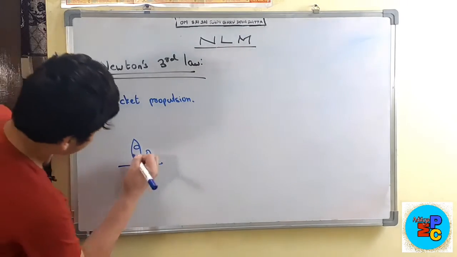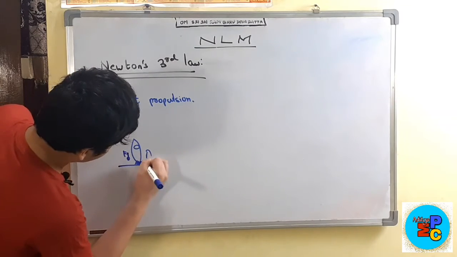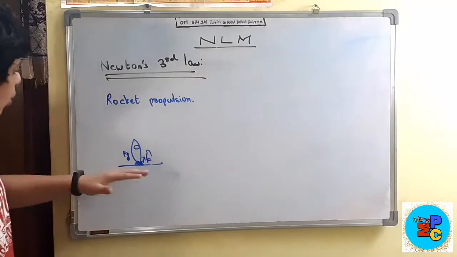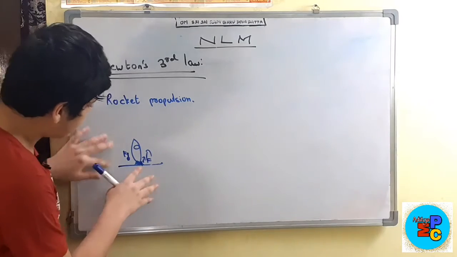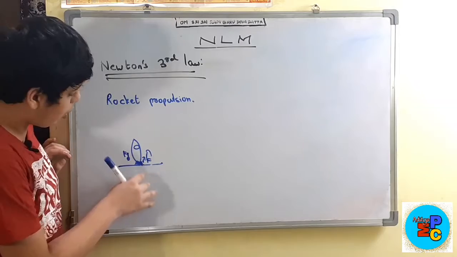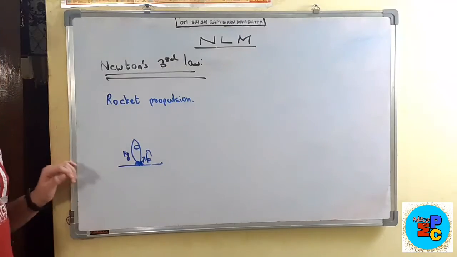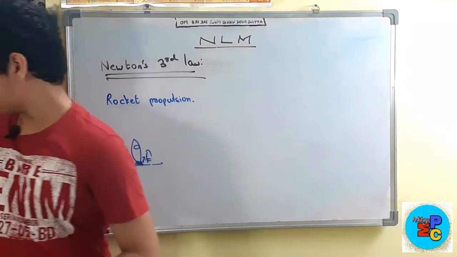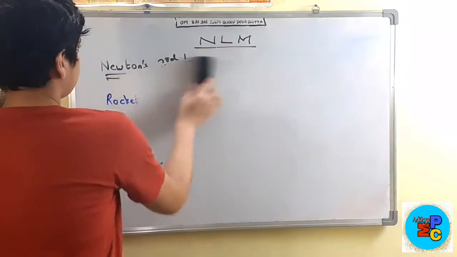So the ground also exerts the same force F on the rocket. By this principle, the force which the ground exerts on the rocket makes it take off. Okay, so this is the best example. So that is about Newton's third law.